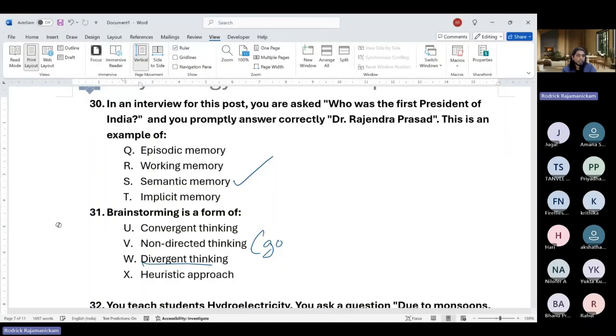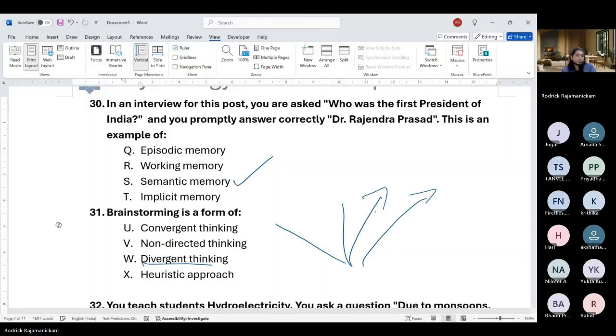So goals are not there. So that is non-directed thinking. Divergent thinking is kind of goal directed, but you try to get several ways of solving one particular problem. That is what you do in brainstorming. Okay. Heuristic approach is based on your previous experiences and then you finding the easiest or shortcut sort of method.